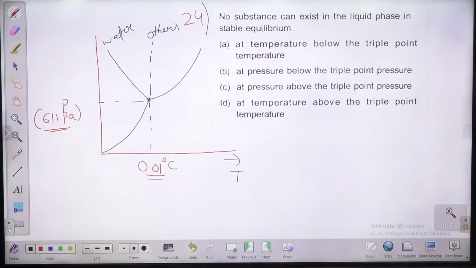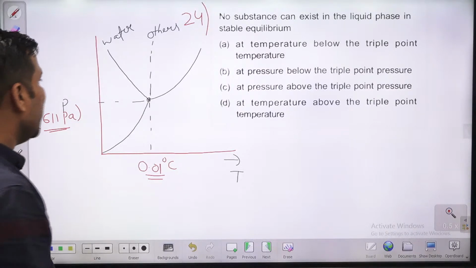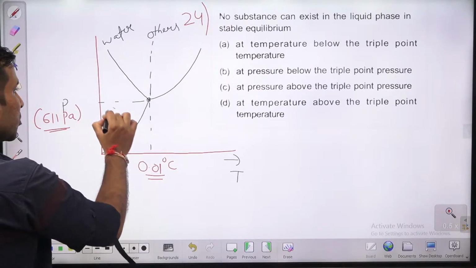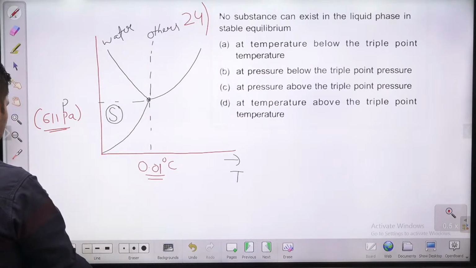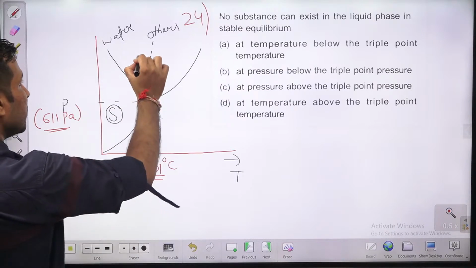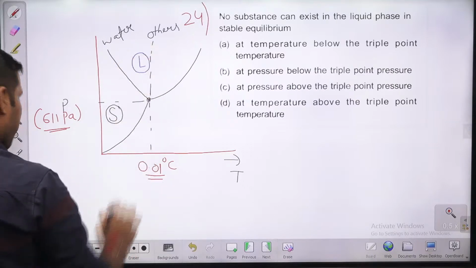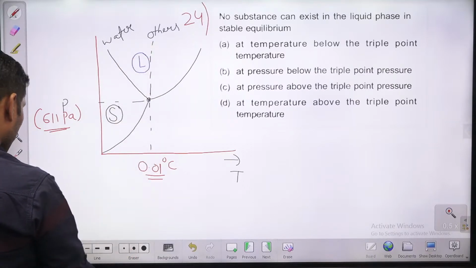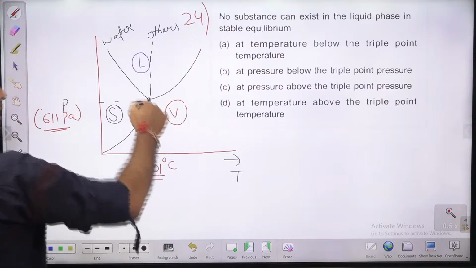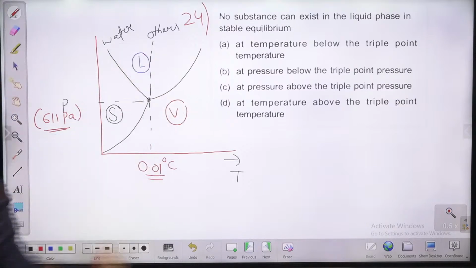So guys, here what is he asking? No substance can exist as liquid. This is the solid region. This is liquid. This is vapor. This entire region is solid, this is liquid, this is vapor. Now he's asking, no substance can exist as liquid at temperature below the triple point temperature.